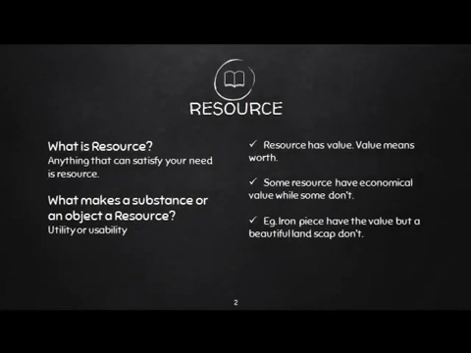So let's first understand what is resource. Anything that can satisfy your need is a resource. Now what makes a substance or an object a resource? The utility or usability of that substance makes it a resource. A resource has value. Value means worth. Some resources have economic value while some don't. For example, a metal like iron has resource value while a beautiful landscape doesn't have any value.